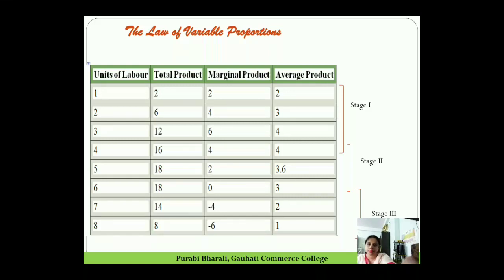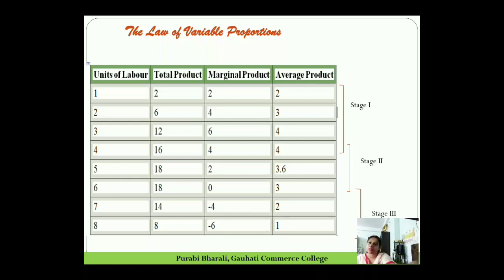So these three units 4, 5, 6 together we call stage 2 of decreasing returns, because at this stage marginal product is falling and at the same time average product also falls.